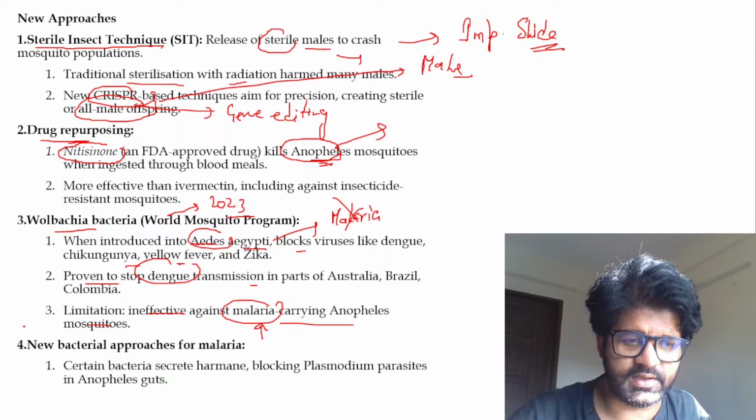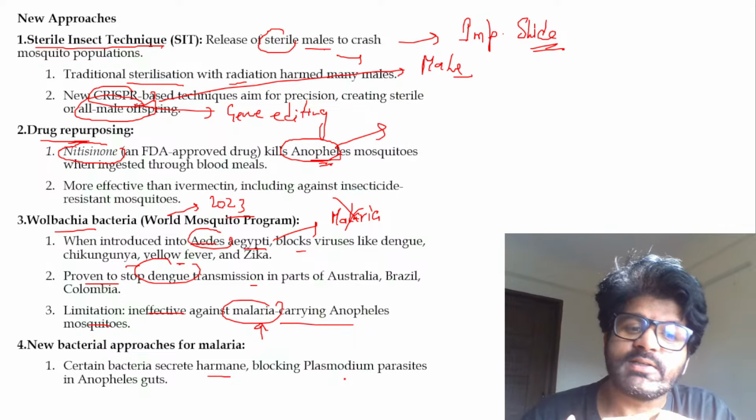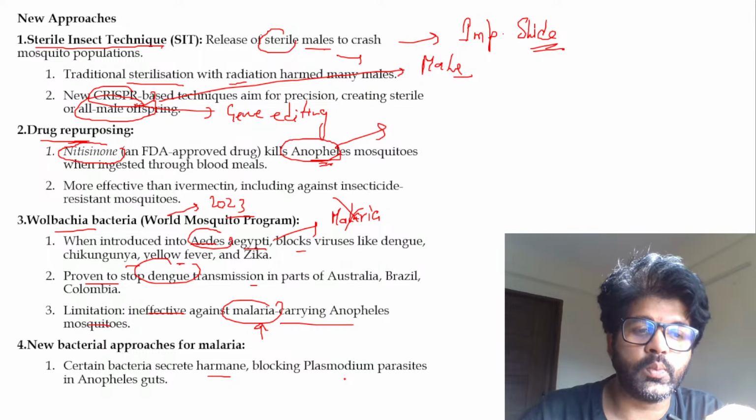Then certain bacteria are secreting harmful substances and blocking again. So if Wolbachia is not working against malaria, something has to work against malaria. And then there are new bacterial approaches.